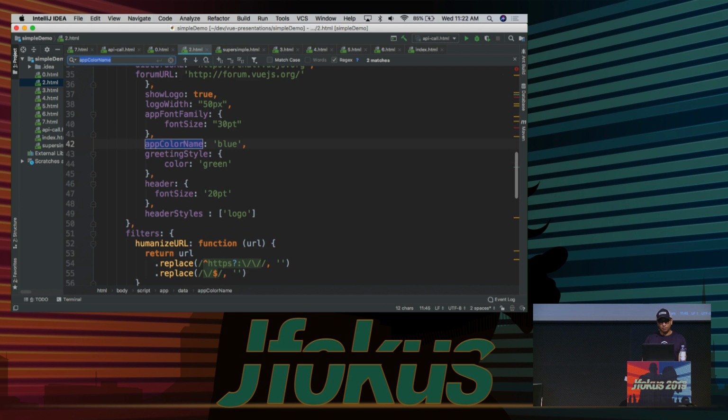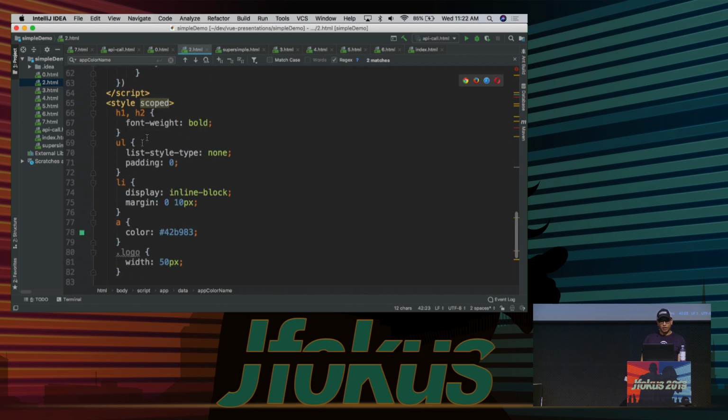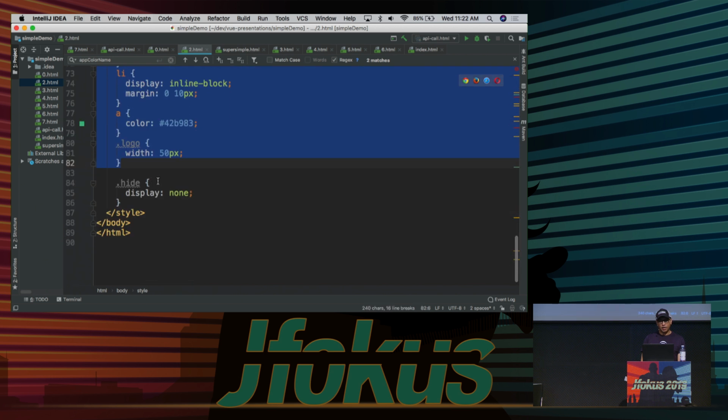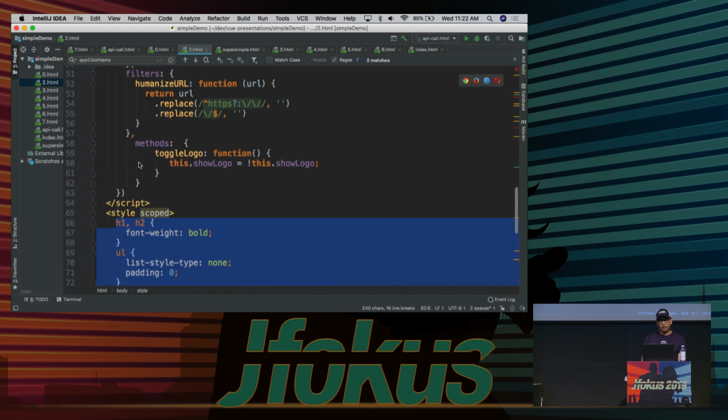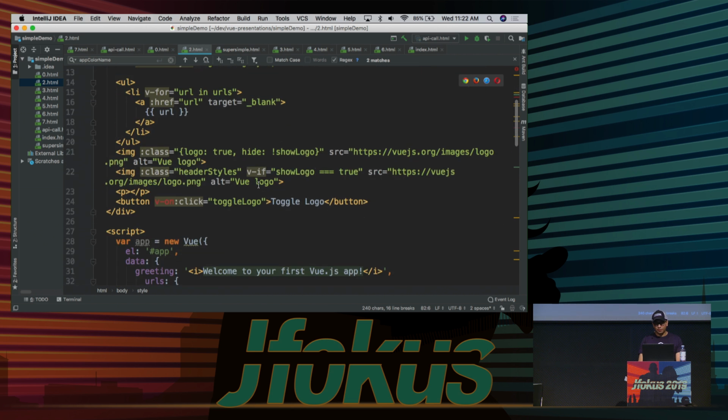All right, so let's look at this app color name. Let's go find where that is. And you can see that actually in this case, I've declared the style directly inside of JavaScript. So I have a couple of different options in terms of styles on top of this. I can create them in JavaScript and pass it as a JavaScript object, or I can reference a style like so and use that inside of our application like standard CSS.